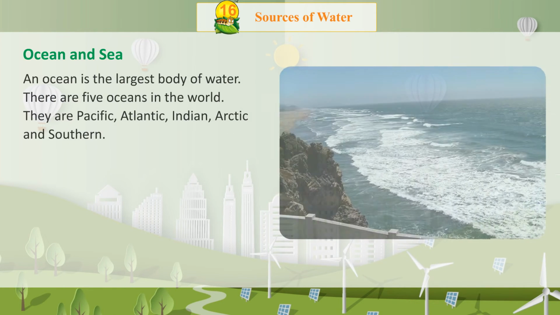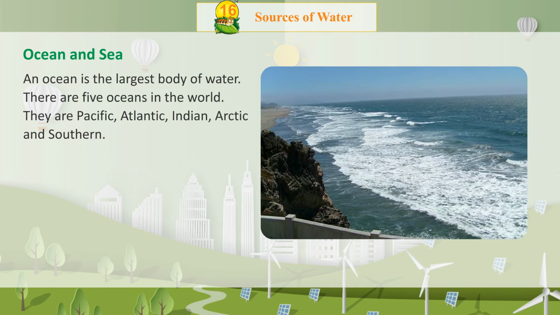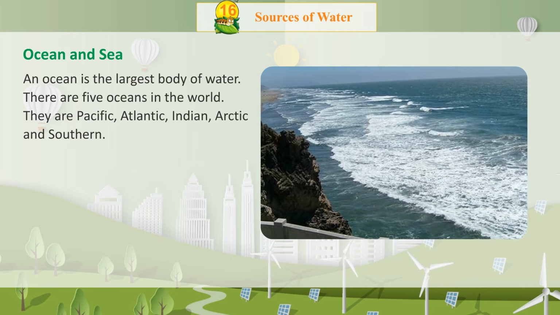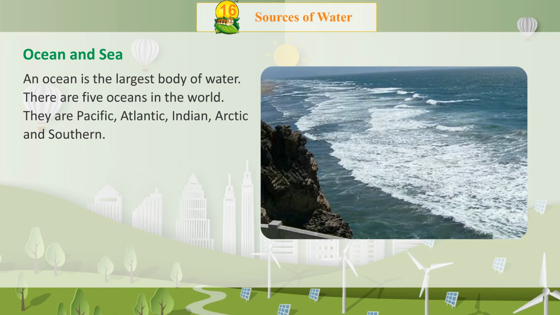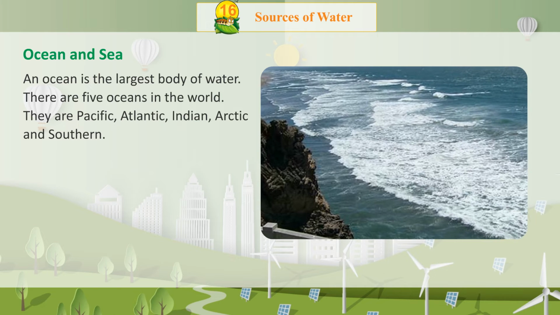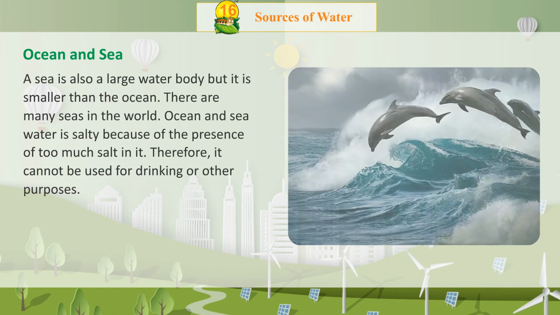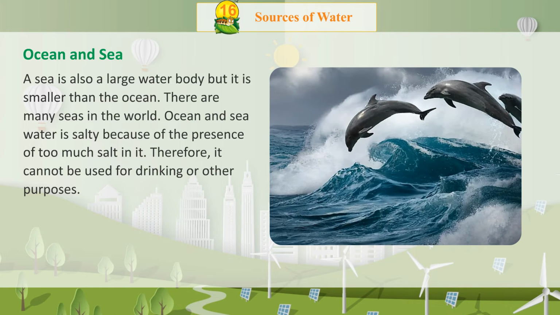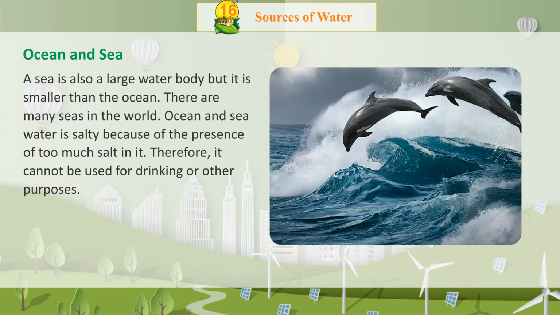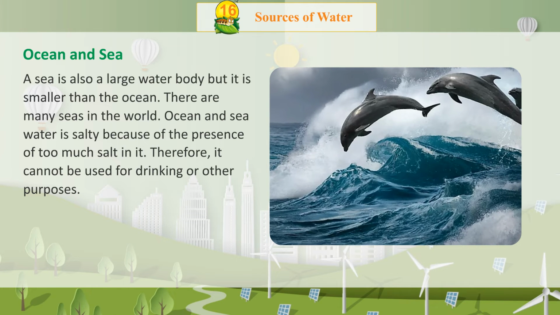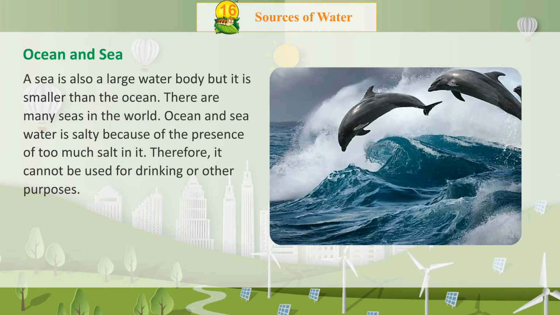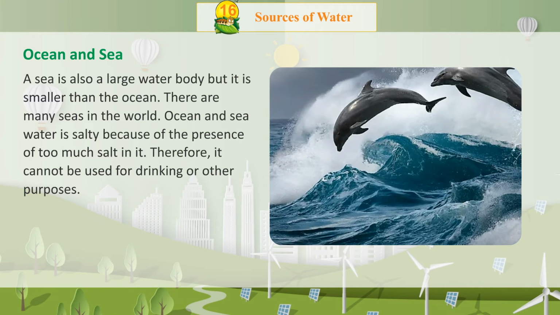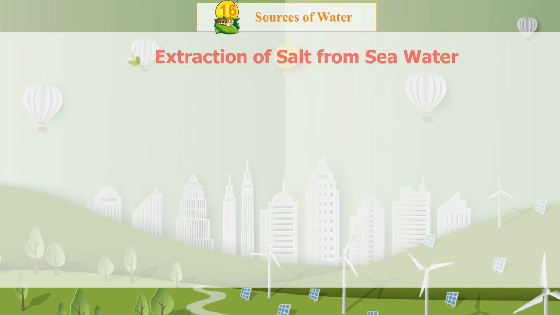Ocean and sea. An ocean is the largest body of water. There are 5 oceans in the world. They are Pacific, Atlantic, Indian, Arctic, and Southern. A sea is also a large water body, but it is smaller than the ocean. There are many seas in the world. Ocean and sea water is salty because of the presence of too much salt in it. Therefore, it cannot be used for drinking or other purposes.